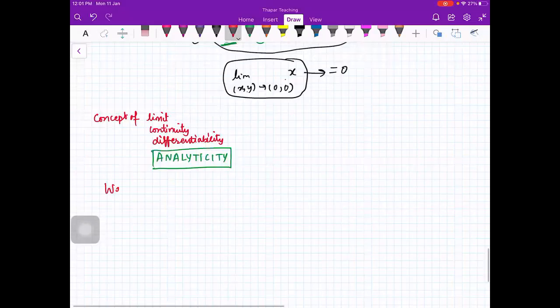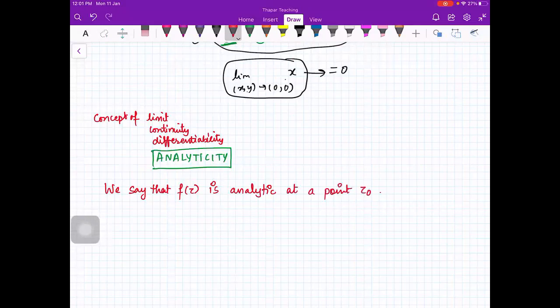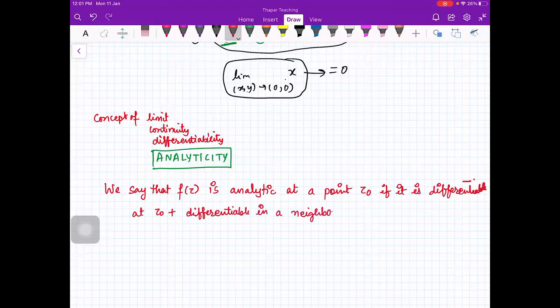We say that f of z is analytic at a point z naught if it is differentiable at z naught plus differentiable in a neighborhood around z naught. Okay, so let us see what is the meaning.